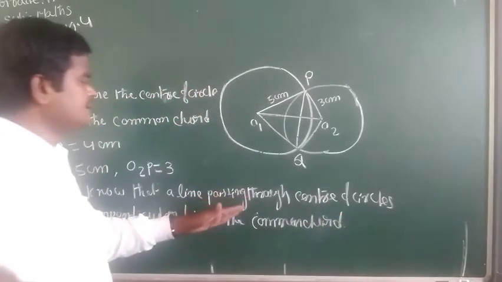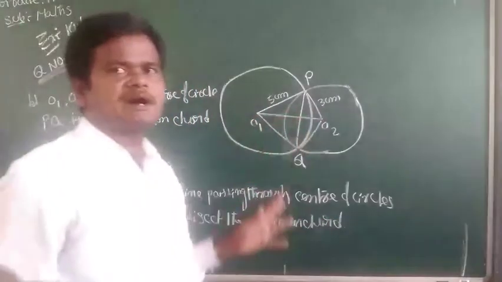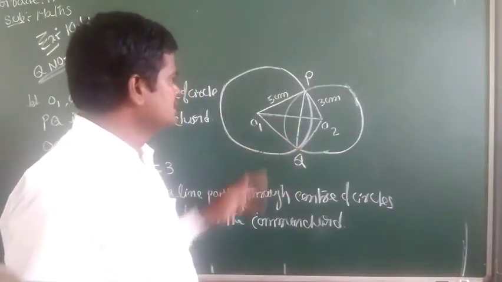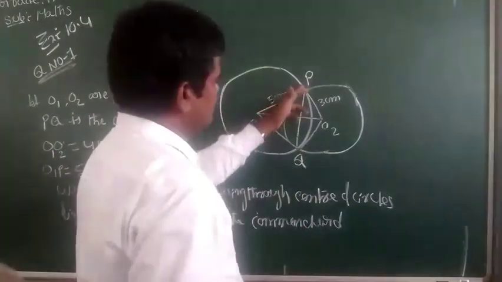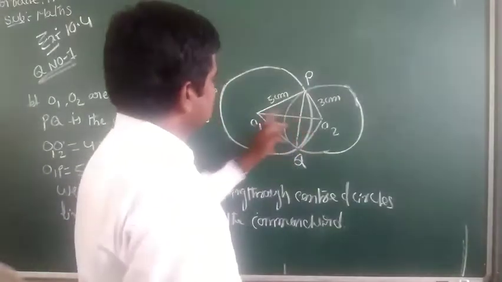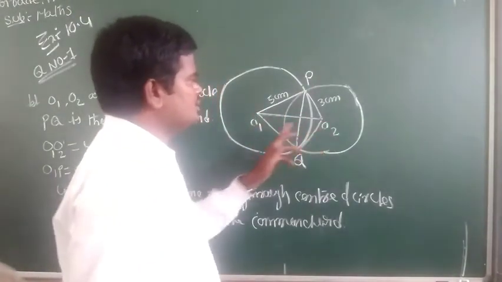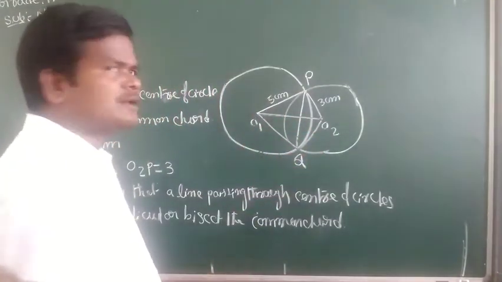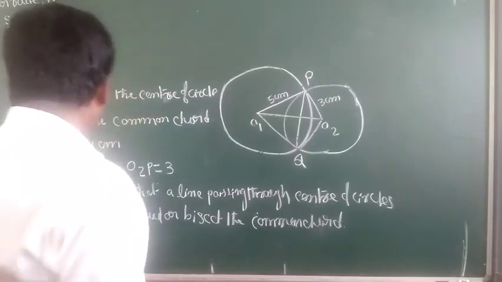This line can perpendicular bisect the common chord. So here this is the common chord. So O1 O2, this line is perpendicular bisect the common chord PQ.